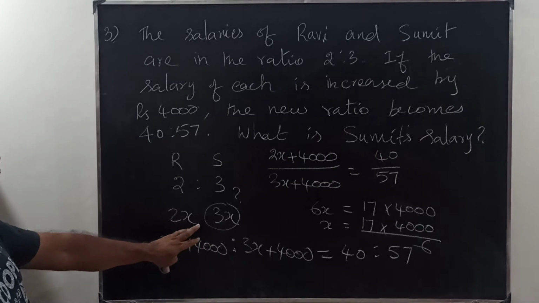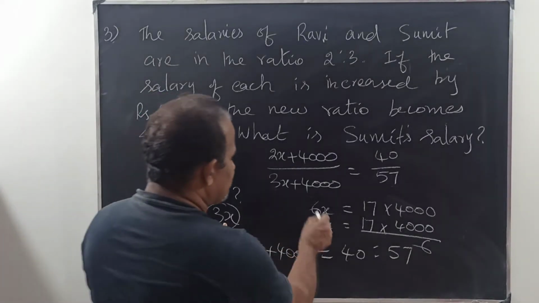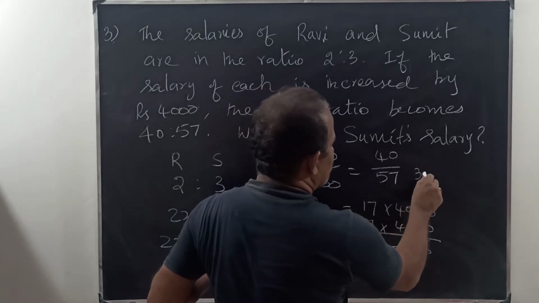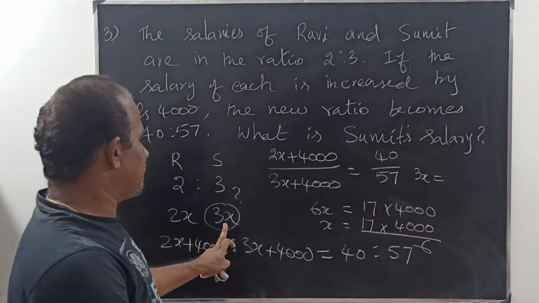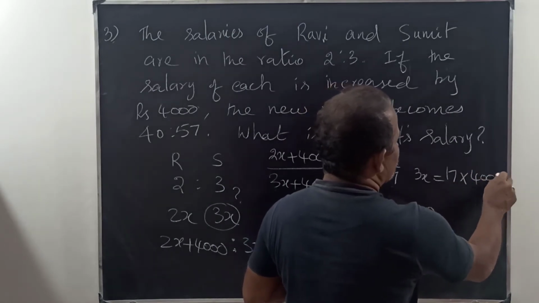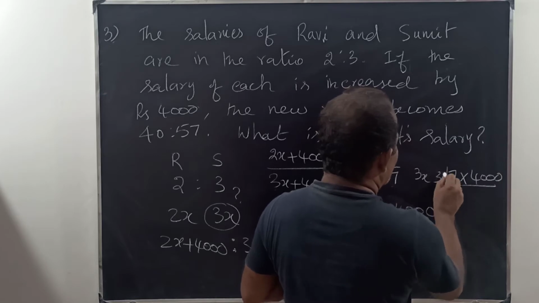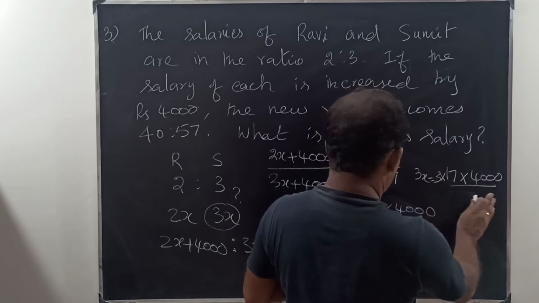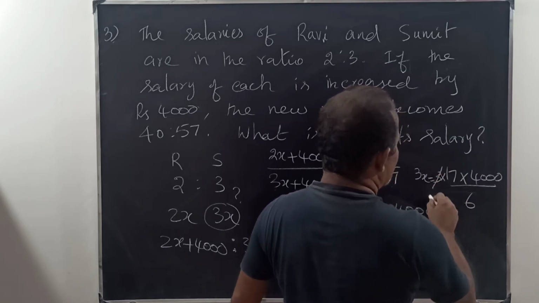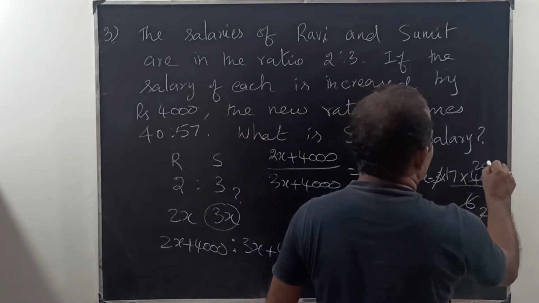So we want Sumit's salary. Sumit's salary is 3x. So 3x is equal to 17 into 4,000 into 3 divided by 6. 3 into 2 is 6, so this is 17 into 2,000.